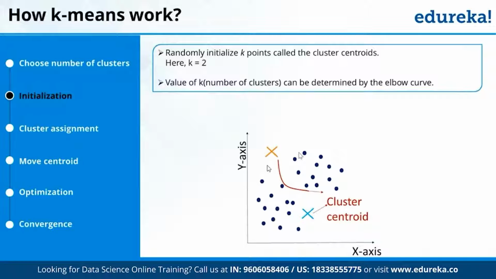So Euclidean distance is what? Which is nothing but hypotenuse. Square root of (x2 minus x1) whole square plus (y2 minus y1) whole square. That is my Euclidean distance. So it will create one centroid and find the distance with all the points and then give me the output. That will be one number. Then what will happen? It will create two centroids. It will find the distance again of each centroid with each cluster's points. It will sum up again. I will get one number. Then 3, then 4, then 5, and so on.